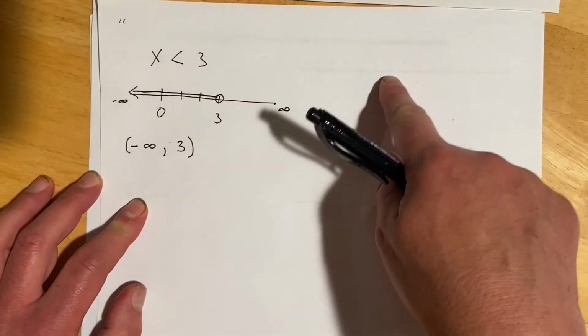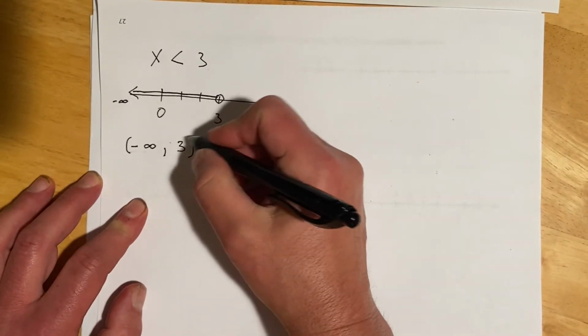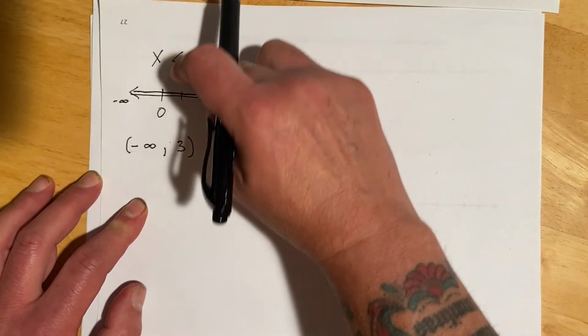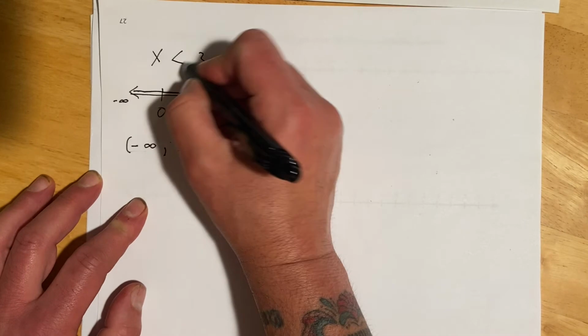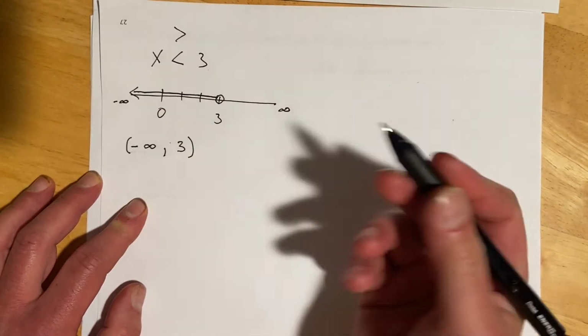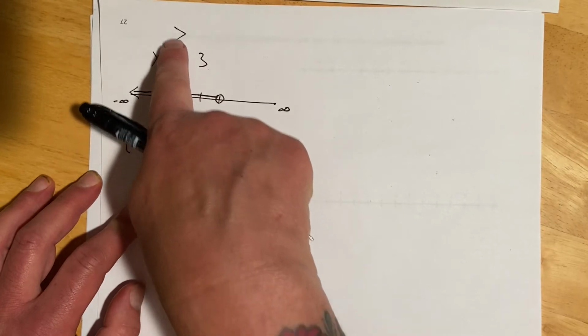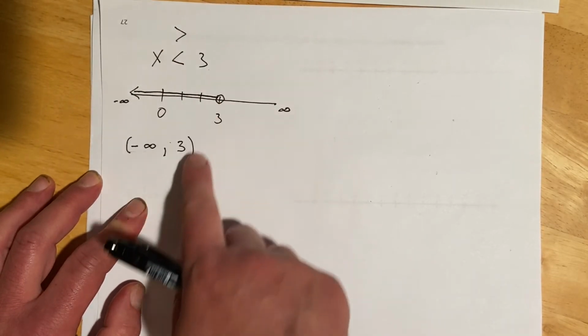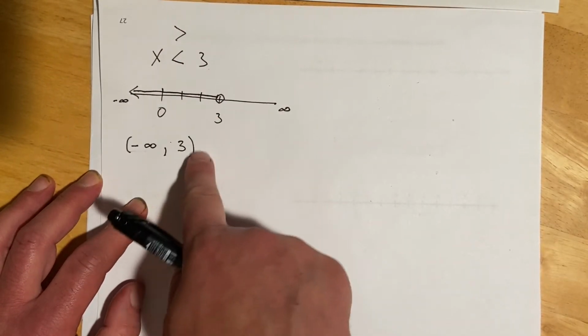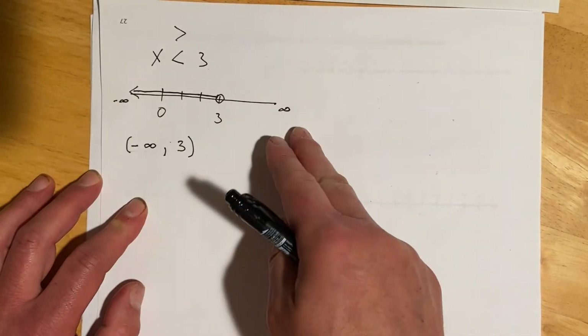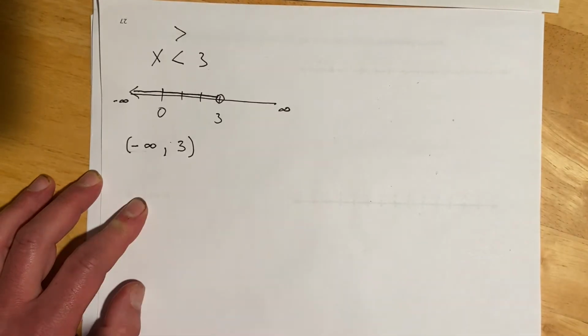On the next example, we'll use a bracket to say when it is included with the equals. So this is all the stuff that would go with a less than, or for that matter, a greater than. But the important part is how these endpoints are working. There's no equals, so we get an open dot on our graph, and we get a parenthesis on our endpoint. And because we can never get to infinity, negative infinity and infinity are always going to be a parenthesis.